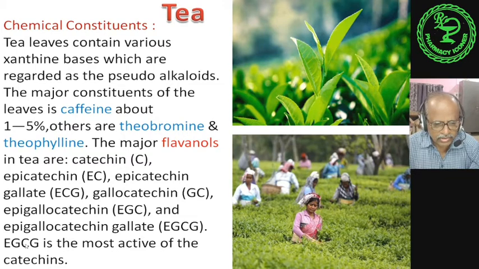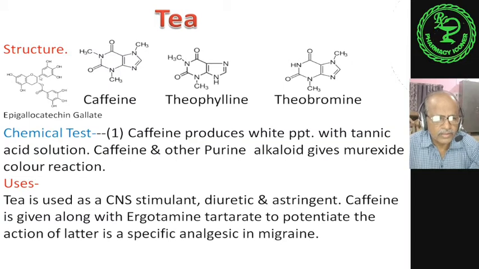Amongst these, epigallocatechin gallate, EGCG, is the most active of the catechins. You see this is the structure: epigallocatechin gallate, caffeine, 1,3,7-trimethylxanthine. Theophylline and theobromine are present in very small, trace amounts in tea. Caffeine is the main one, 1 to 5% present.